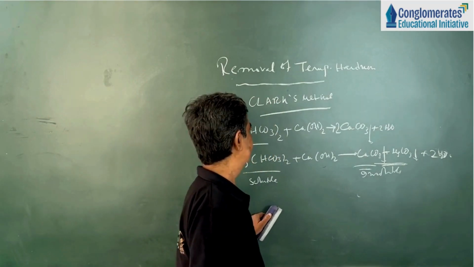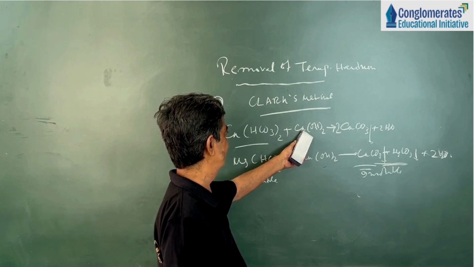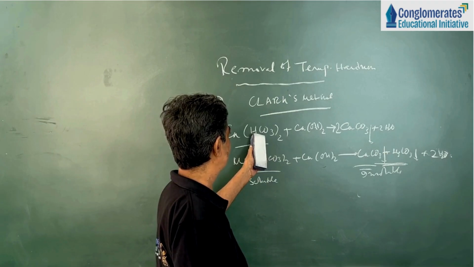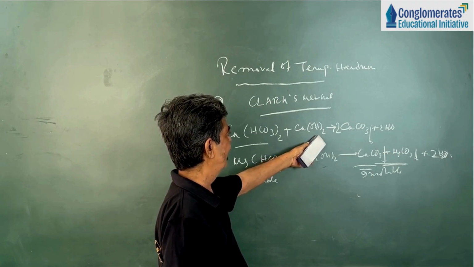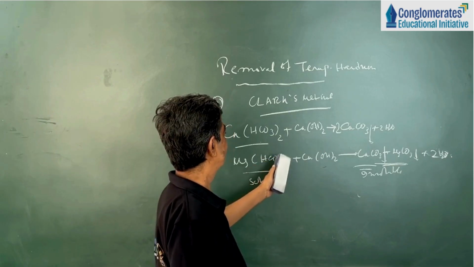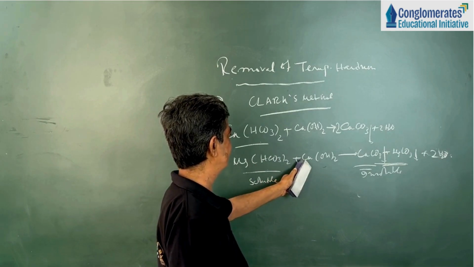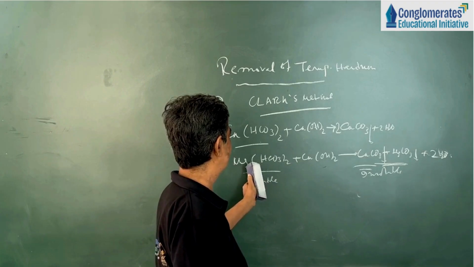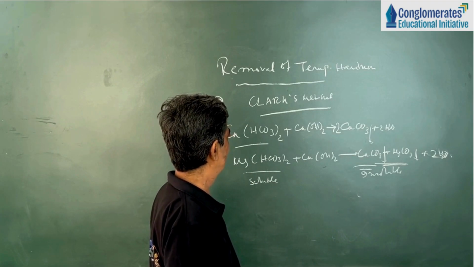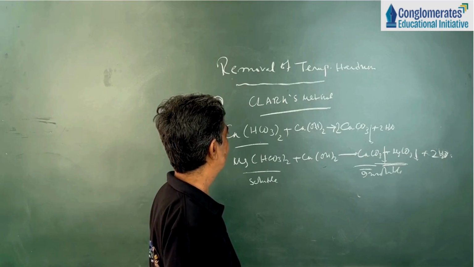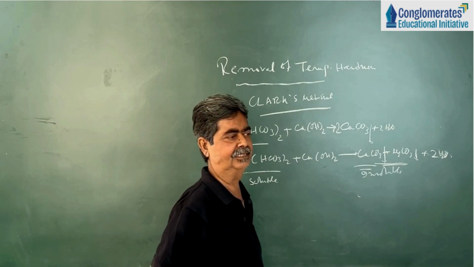Now let me repeat. Slaked lime, which is nothing but calcium hydroxide, will react with calcium bicarbonate to form insoluble calcium carbonate, which is separated. Similarly, when magnesium bicarbonate reacts with calcium hydroxide, slaked lime, it forms calcium carbonate, magnesium carbonate and water. Okay, so in this way, we can remove temporary hardness.